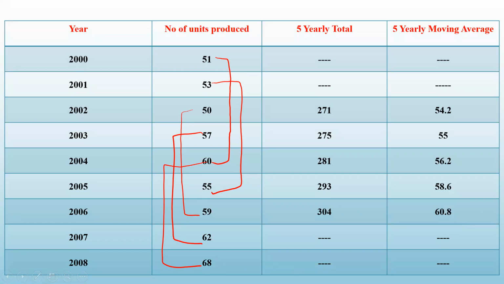Now you cannot find it for the remaining 2 years, because you have 55, 59, 62, and 68 only. You don't have the value after 2008. So you cannot find out for this year and this year. So in 5 yearly moving averages, you cannot find the trend value for the first 2 years and the last 2 years. It is very much similar to 3 yearly, except the difference is you are taking the sum of 5 values and the average of 5.